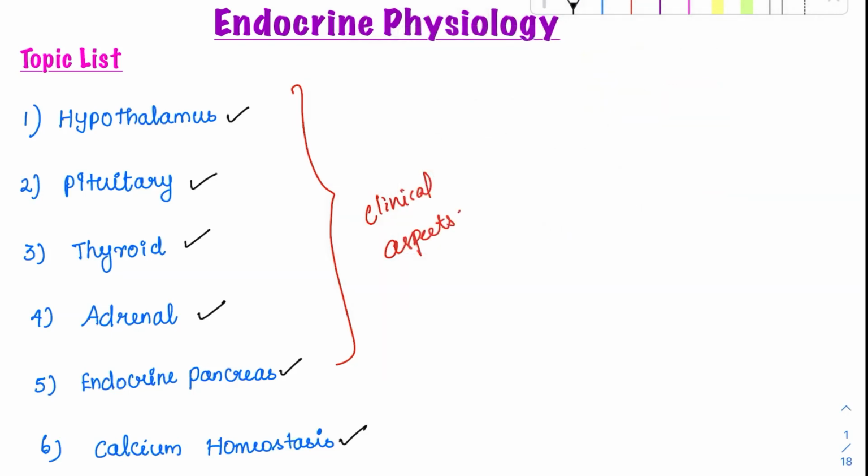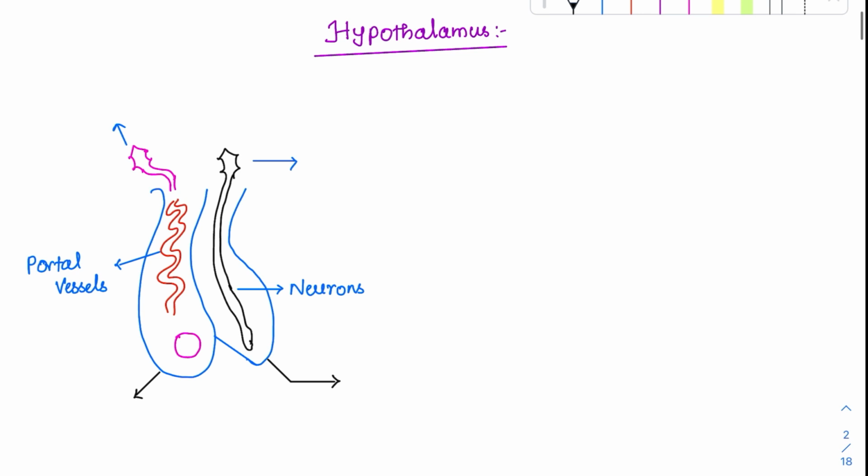So first coming to the hypothalamus. The hypothalamus is the one which is giving all the impulses to the pituitary. The hypothalamus is not only involved in the endocrine system, it is also called the head ganglion of the CNS. From here the autonomic nervous system, that is the sympathetic and parasympathetic system, comes in. But today we will be discussing their endocrinological functions.